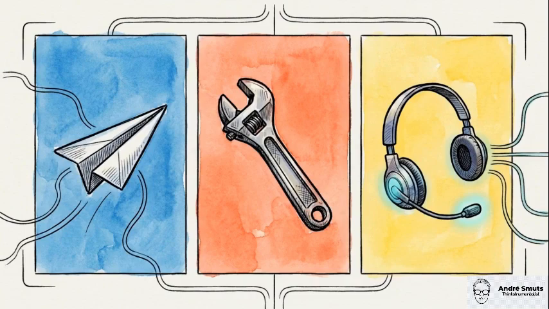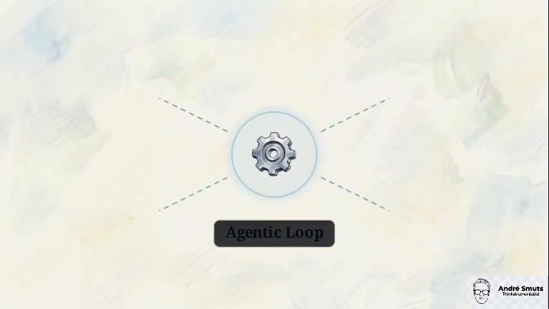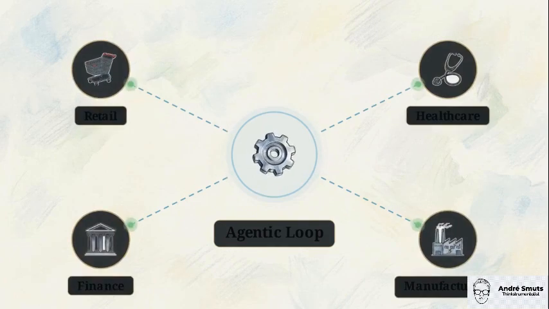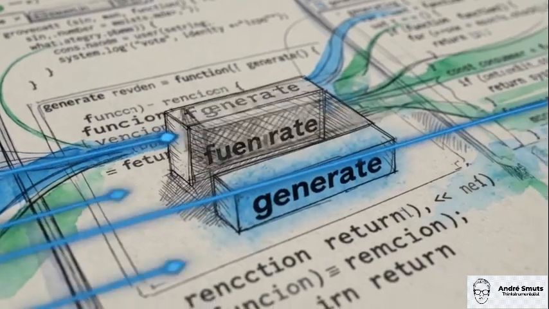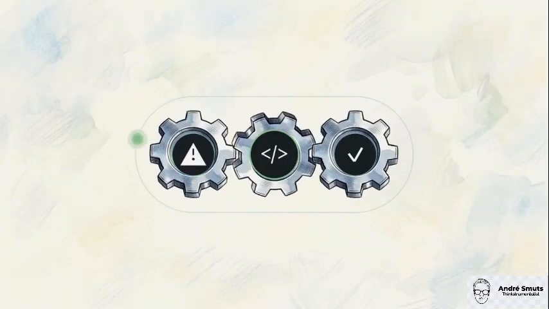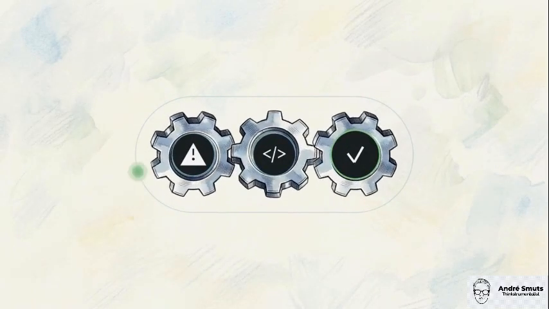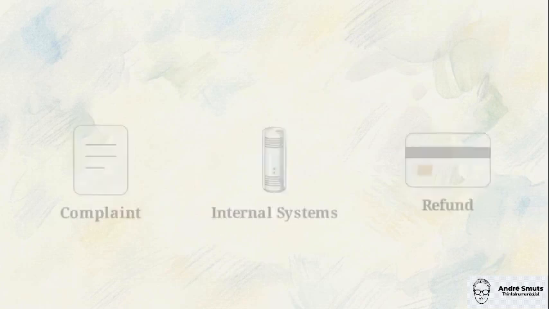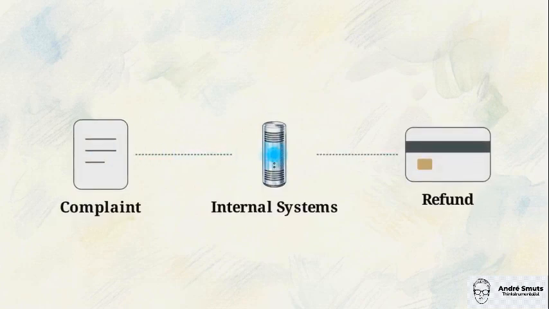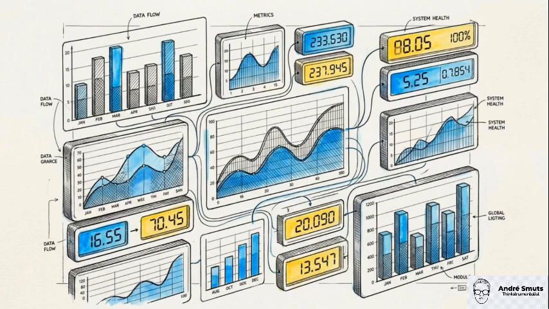The travel example is just one application. Because the agentic loop is a logical framework, it can be scaled across any industry that relies on digital tools. If you give that same loop access to a code repository instead of a travel site, it becomes an automated engineer, identifying system bugs, writing the fix, and testing the new code in a continuous cycle. In a customer service role, these agents can handle the entire lifespan of a support ticket, from the initial complaint to the final refund, by navigating the company's internal databases and payment systems. They can even be deployed to manage data analytics pipelines, where they cross-reference hundreds of different data sources at once to find patterns that a human might miss.